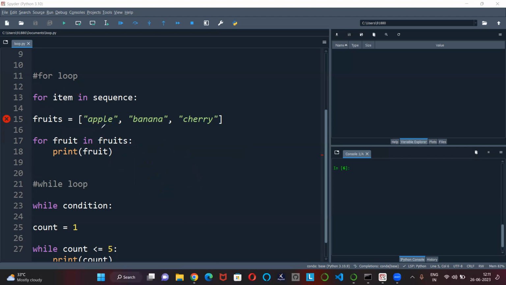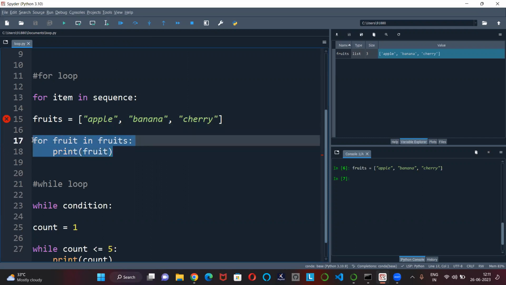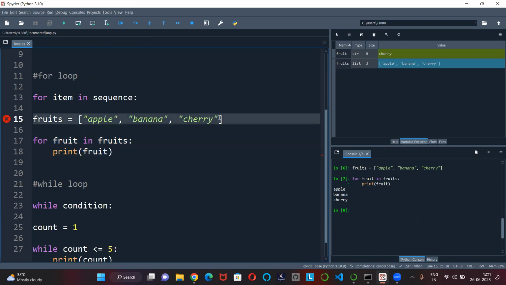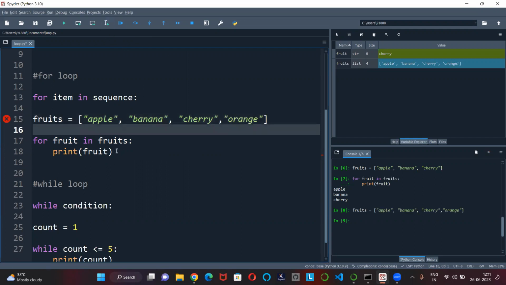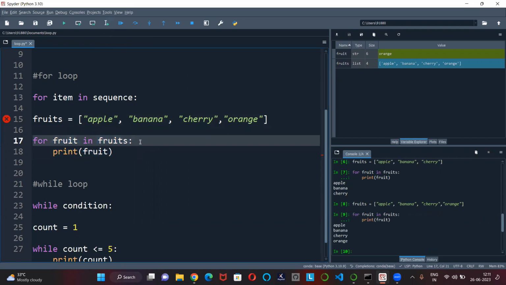Fine. So the output, I'll run the code at the end. For and while loop, I'll run the code at the end. For not an issue, I can run it now. So I've just assigned a list of fruits. That's it. And then for, it will first take apple, banana, cherry. I can add some more also, it's up to us. This is my fruits' names, and it will arrange them for me.